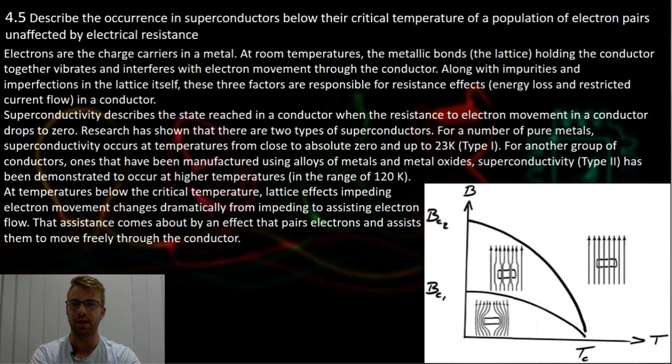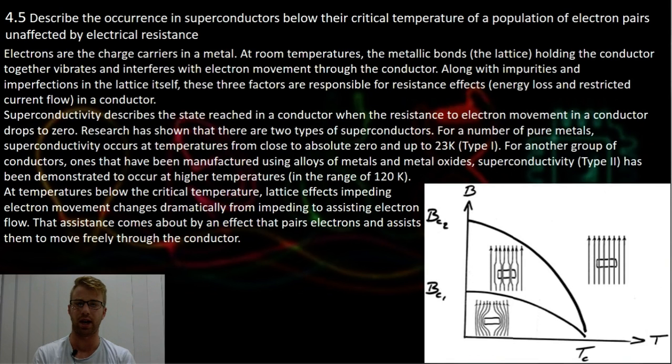Along with the impurities and imperfections in the lattice itself, these three factors are responsible for resistance effects in a conductor. So to think about superconductivity as having none of these and having resistance of zero, it's quite phenomenal. However, there are two states, and you need to know these two states. There is a type 1 and a type 2 superconductor.